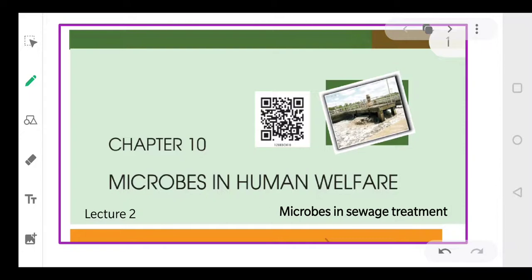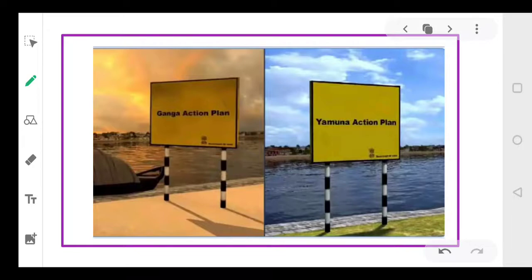And most importantly, you must have heard about the Ganga Action Plan and Yamuna Action Plan, isn't it, dear students? On the banks of these two rivers, a wide variety of industries have been established. These industries continuously release their wastewater into the Ganga and Yamuna rivers, which pollutes the water, and this water is even used by humans for their daily activities.